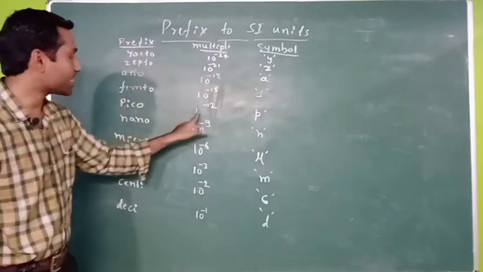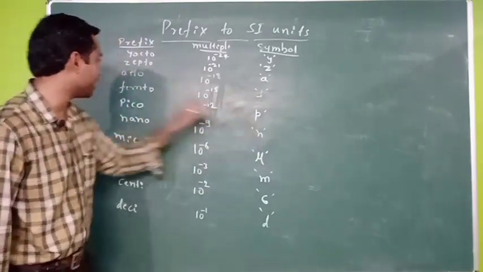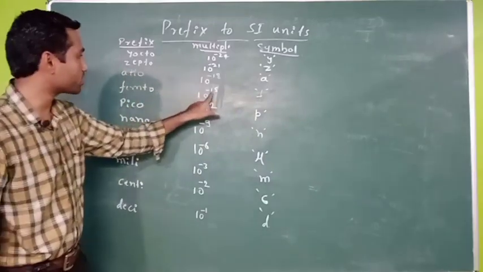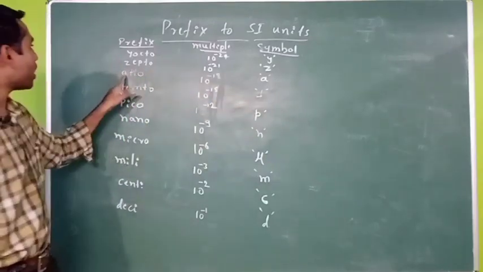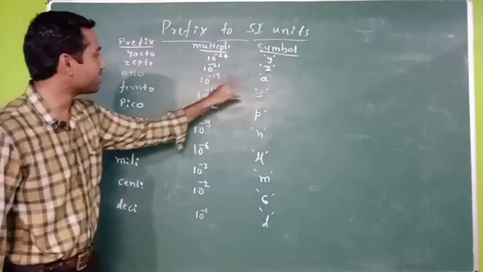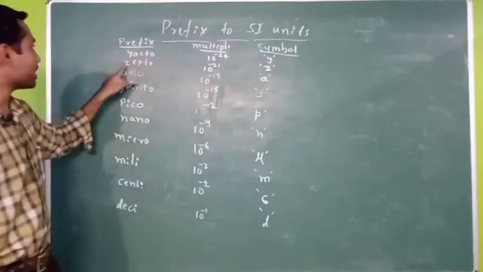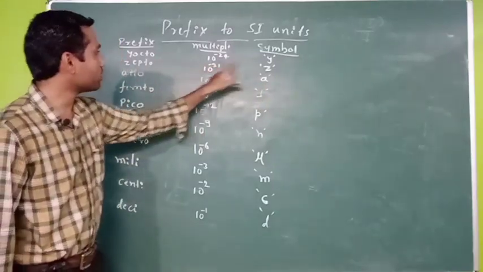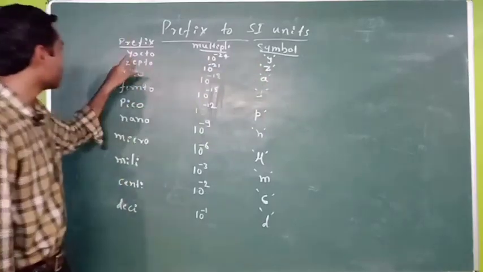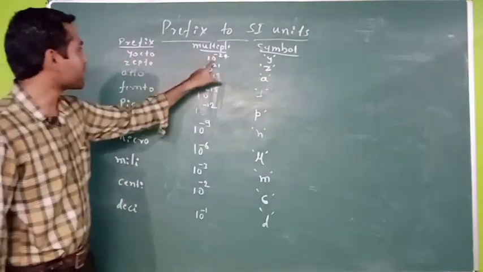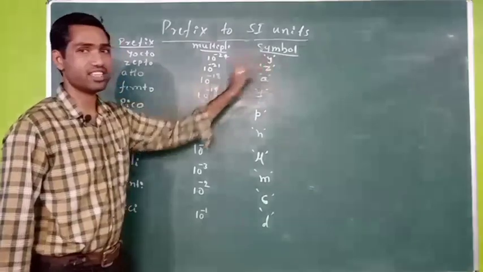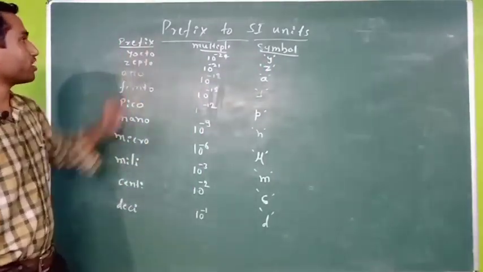Pico, 10 raised to minus 12, small p. Femto, 10 raised to minus 15, small f. Atto, 10 raised to minus 18, small a. Zepto, 10 raised to minus 21, small z. Yocto, 10 raised to minus 24, small y. These are the different prefixes.